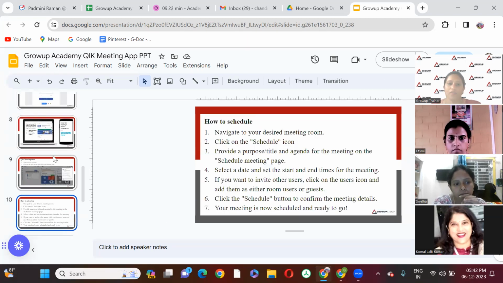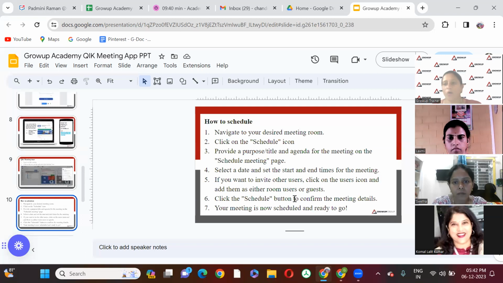Then coming to this, how to schedule a meeting. Navigate to your desired meeting room. Click on the schedule icon. Provide a purpose or a title of the agenda for the meeting on the schedule meeting page. Then select the date and set the start and end time for the meeting.